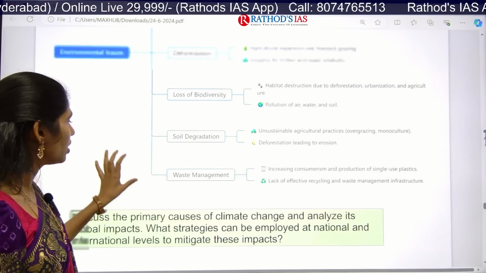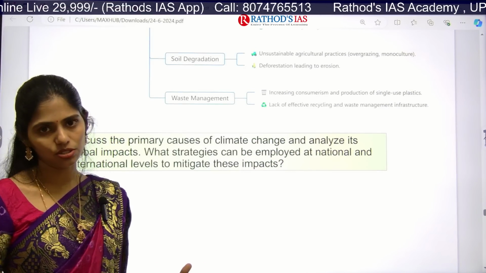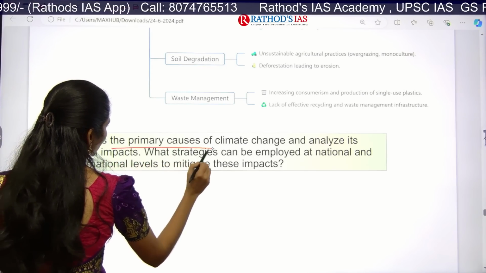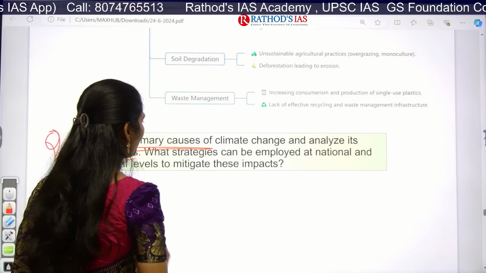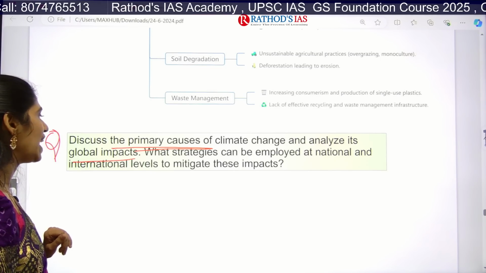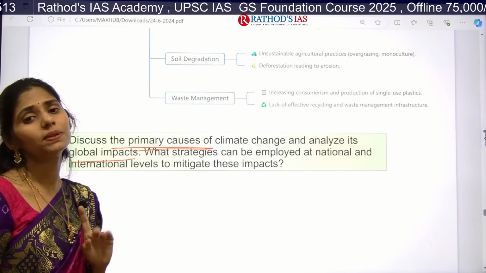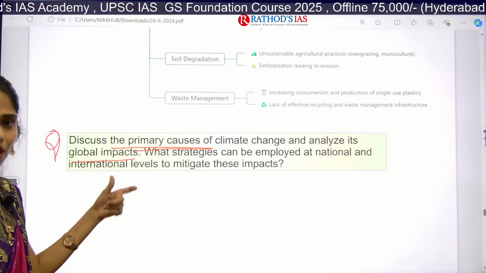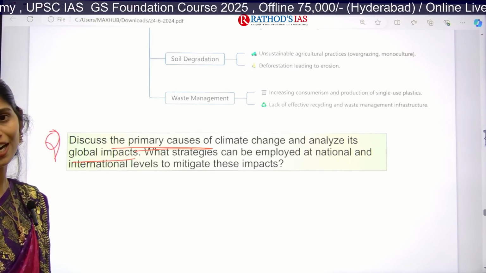Clear? So draw this mind map so that you can have enough content to write an answer. The main question here is: discuss the primary causes of climate change and analyze its global impacts. What strategies can be employed at national and international level to mitigate this impact? Whatever questions I'm giving are as per the standards of UPSC. You can see how there is interlinking between the topics, and how I am giving sub questions in a single question.